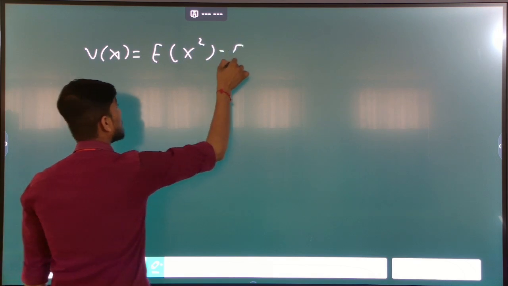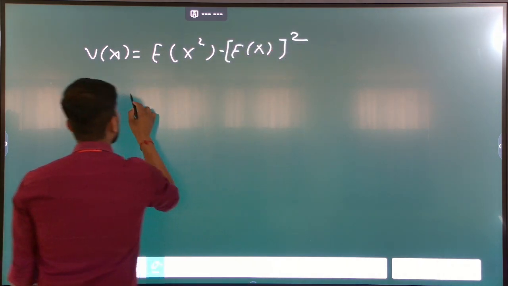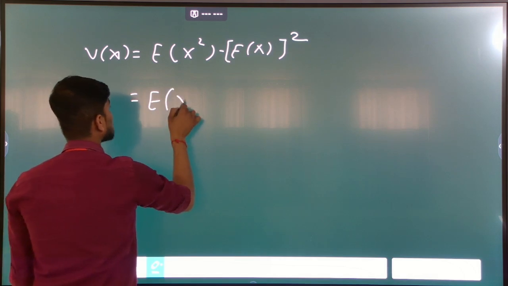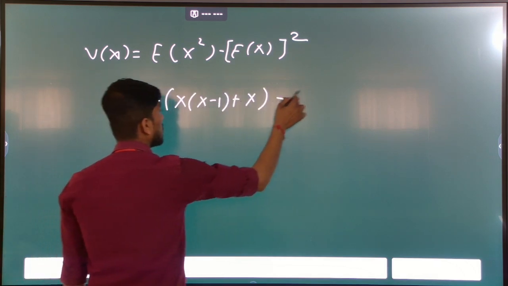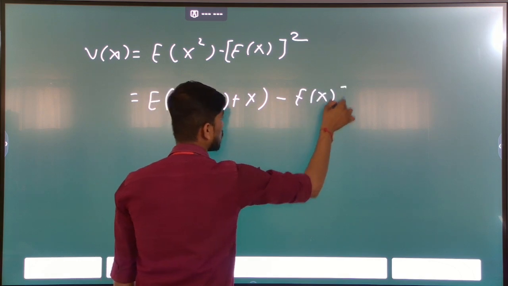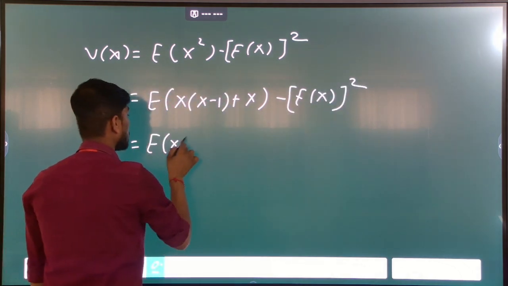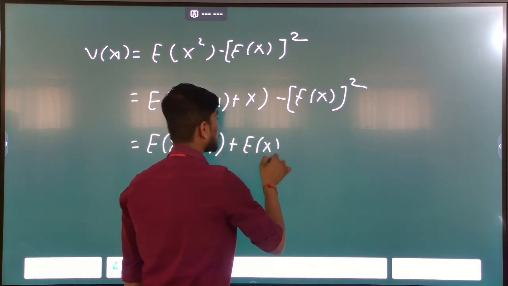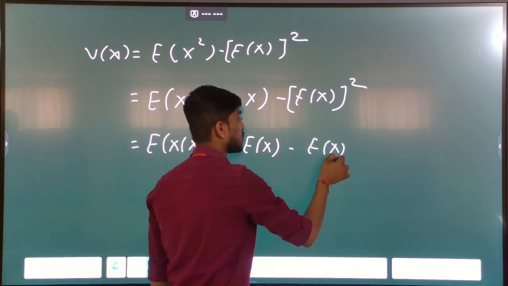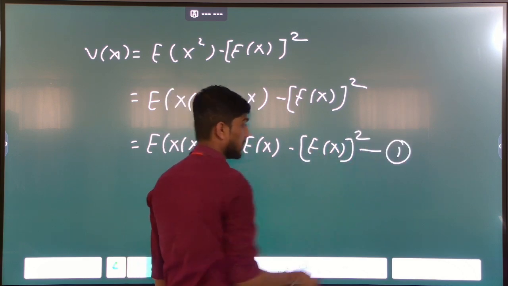Now we compute the variance of a Poisson distribution. Variance of X is computed as expectation of X square minus expectation of X whole bracket square. Expectation of X square is written as expectation of X into X minus 1 plus X, minus expectation of X whole square, and we separate it as expectation of X into X minus 1 plus expectation of X minus expectation of X whole bracket square, which is equation first.